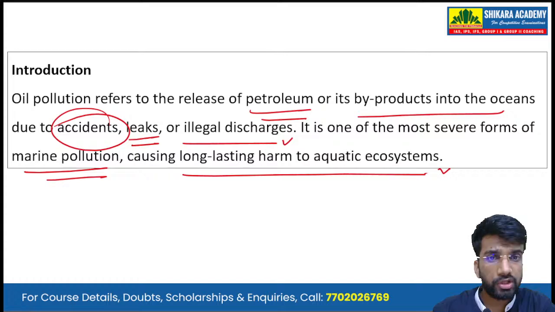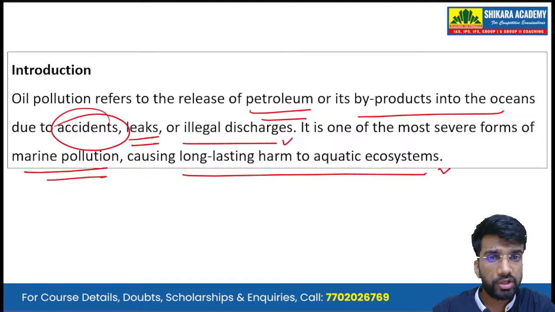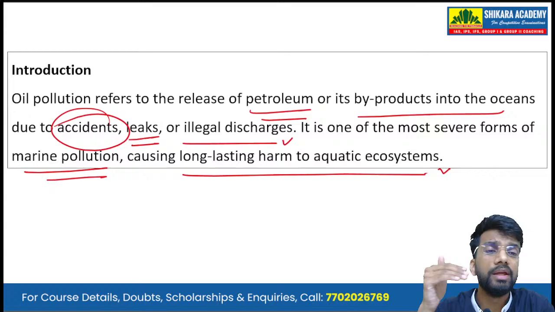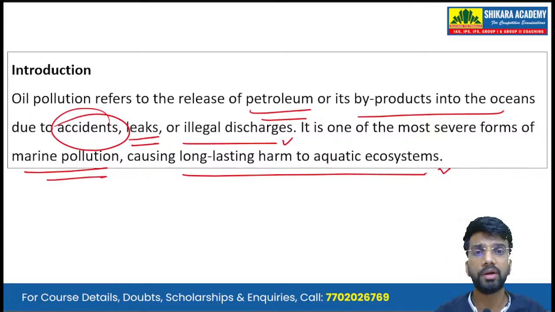Or some of the refineries illegally discharge petroleum waste into the ocean. It is marine pollution because it has a very long lasting impact on the aquatic ecosystem and the aquatic environment.